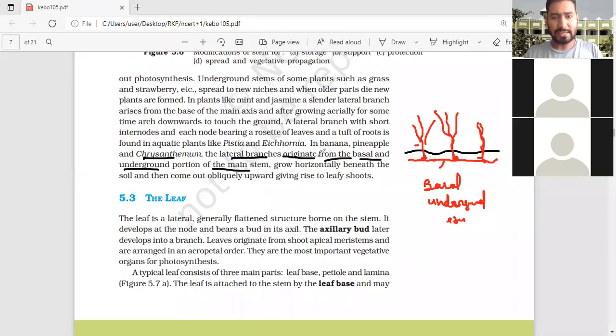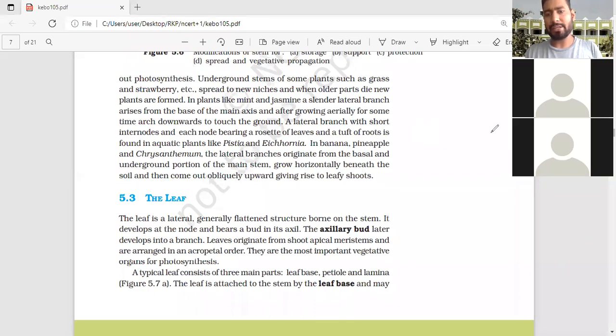The portion of the main stem grows horizontally beneath the soil, and then comes out obliquely. Sorry, it will be oblique, not straight. I drew it here straight, but it should be oblique. It will grow like that obliquely upward, giving rise to a leafy shoot.